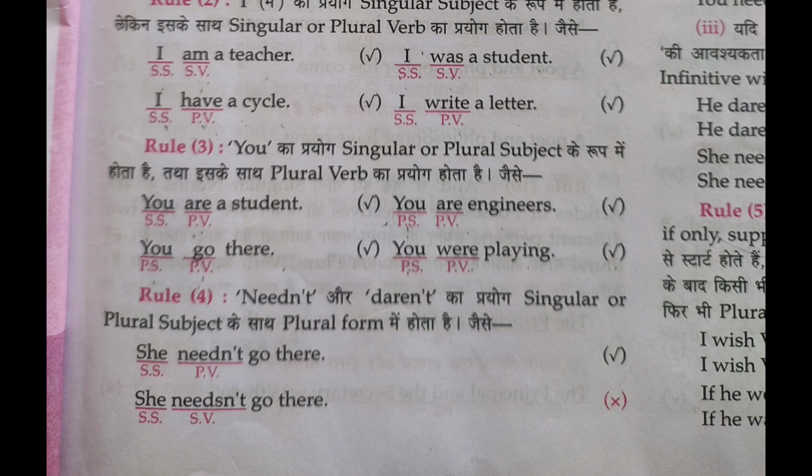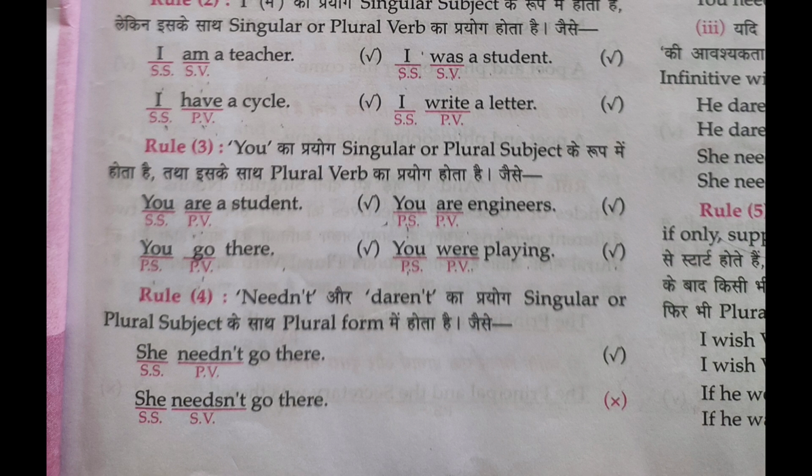When you is a singular subject, we always use a plural verb, and when you is plural, we use a plural verb too. So, you are a student, singular subject, plural verb. You are engineers, plural subject, plural verb. Both are correct sentences. Right now we learn rule number 4. Rule number 4 is about needn't and daren't.